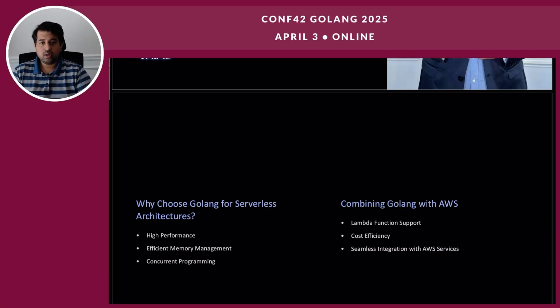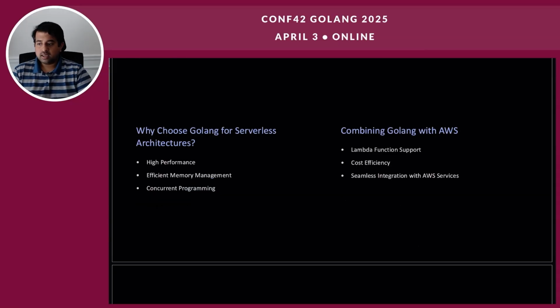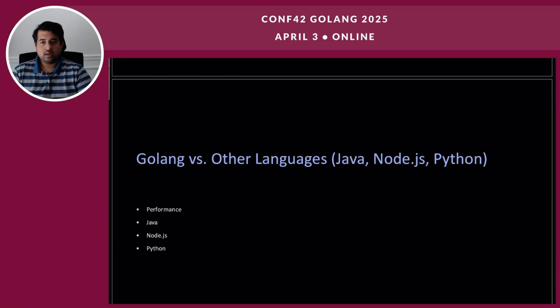Benchmarking has also shown that Golang Lambda functions can achieve significantly higher throughput when interacting with DynamoDB compared to Python or Node.js functions, due to the efficiency of Golang's concurrency model and native integration with the AWS SDK. Now, let's talk about Golang versus other languages: the performance and efficiency showdown.